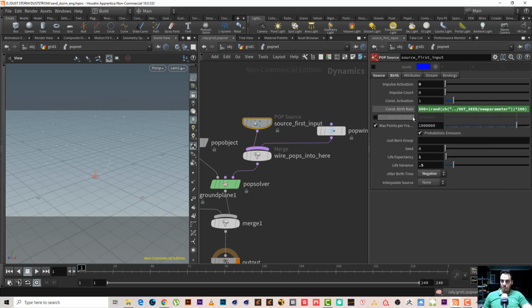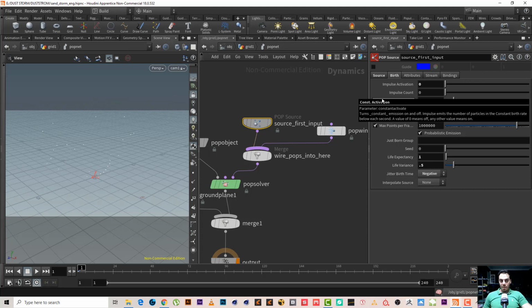Enter. Let's see what the number is. Yeah, it gives us a completely different number. And when we change this number, maybe 200, every time it will give us a different number. So it will give us a different simulation.